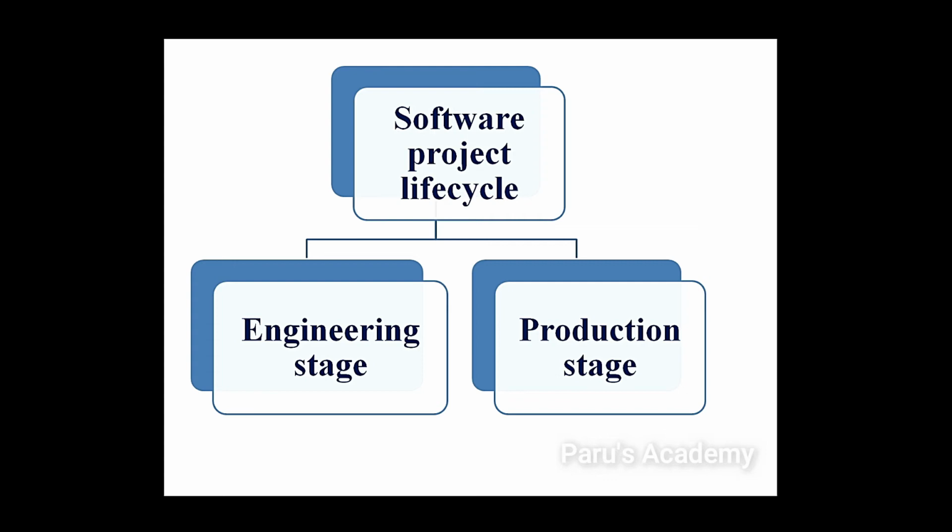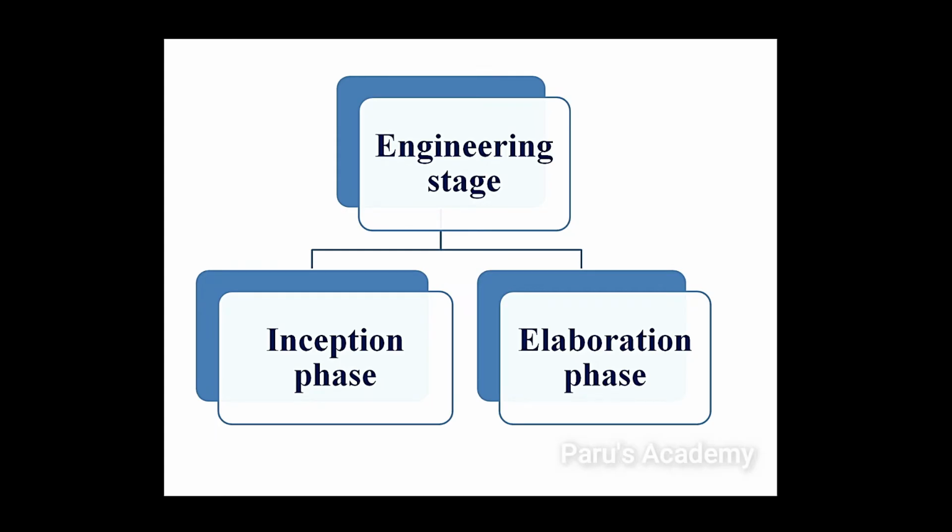So software project lifecycle is categorized into two stages. One is engineering stage and the other is production stage. Engineering stage is categorized into inception phase and elaboration phase. Let's learn one by one. First we will start with inception phase.